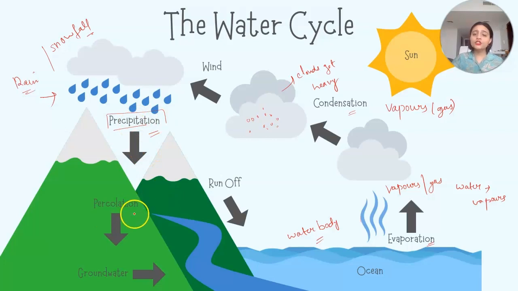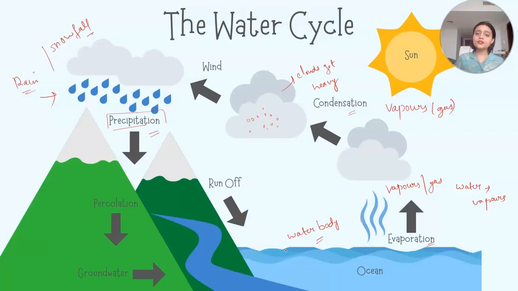Now, percolation means when the water seeps again inside the earth's surface. Alright. Now, it will change into groundwater. And then from the ground, it comes to the rivers or the valleys. In between the valleys there must be streams or rivers, or it gets connected with lakes or ponds. And then this water ultimately gets connected to the ocean.